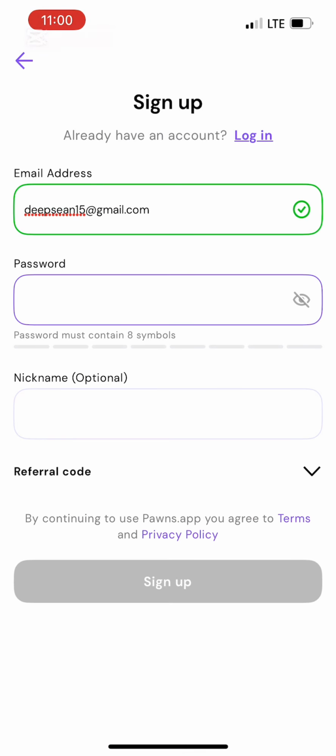So I'm going to be inputting my password. You must ensure you put 8 characters. You must include one symbol. So I'm inputting my password. Ensure you input 8 characters. You understand? And you must input one symbol.